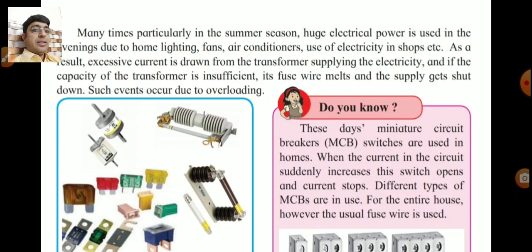As a result, excessive current is drawn from the transformer supplying the electricity, and if the capacity of the transformer is insufficient, its fuse wire melts and the supply gets shut down. Such events occur due to overloading. So all the equipment required in the evening, that is given in the paragraph, are all working, so overloading occurs.